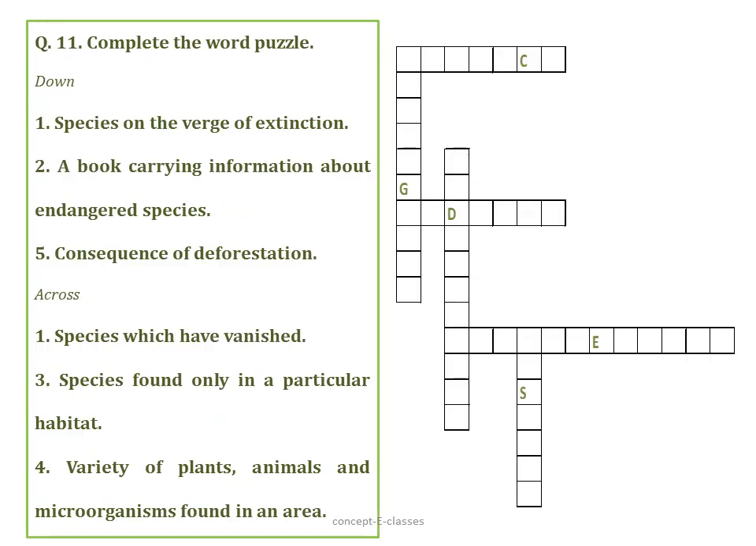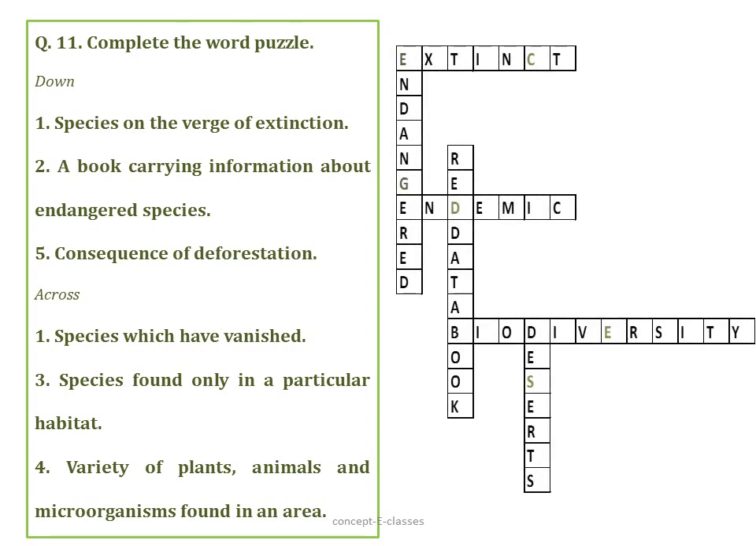Question number 11. Complete the word puzzle. So we have a set of definitions and we have to complete this word puzzle. We have 2-3 letters inside the word puzzle as well. Now let's see. Species on the verge of extinction. It is downwards. It is called endangered species. A book carrying the information about the endangered species is called the Red Data Book. Consequence of deforestation is deserts.